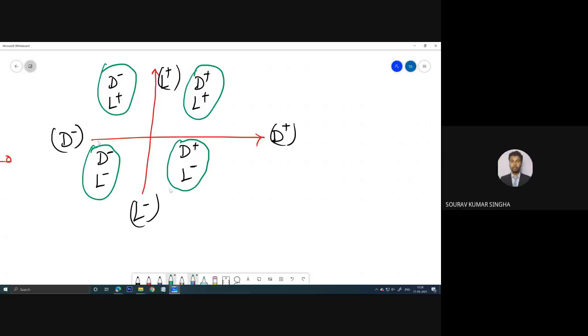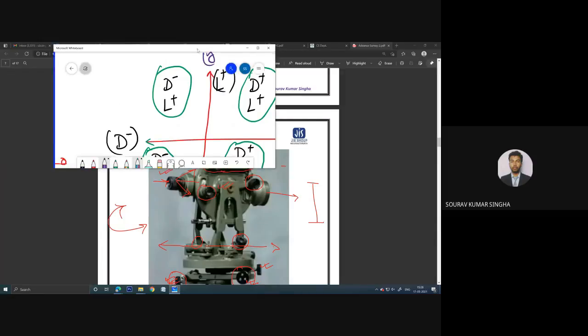Look, in this quadrant system you just consider D as the x-axis. This is a small trick, you can say. You just consider the plus x-axis as departure, and the plus y-axis as the latitude.